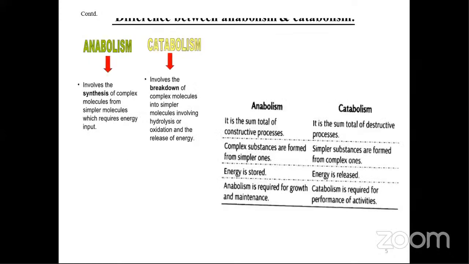Now here, the difference between anabolism and catabolism. You can see this. Anabolism, as I said just now, involves the synthesis of complex molecules from simpler molecules, and this requires energy input. That means to combine simple molecules to form a complex molecule, energy is required. This is known as anabolism. Exactly opposite to that, where the complex molecule is broken down into simpler molecules, the energy is released. This is known as catabolism.